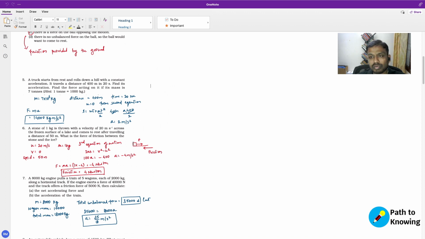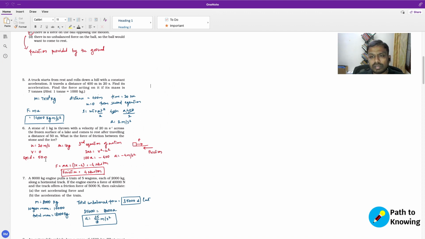So it starts with 20 meters per second, and it comes to a rest after traveling a distance of 50 meters, which means that after 50 meters it comes to a rest. So in this case, the initial velocity of that stone is 20 meters per second. The final velocity v is 0 meters per second, and it came to a complete stop after 50 meters. So the distance is 50 meters.